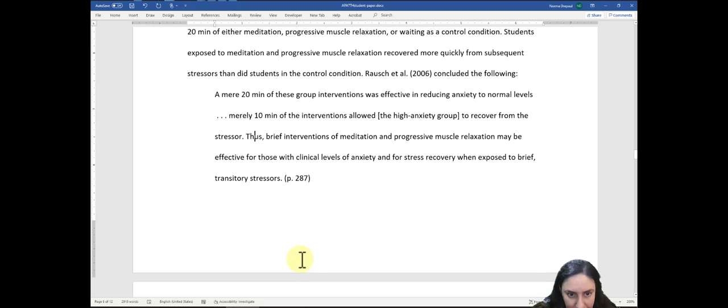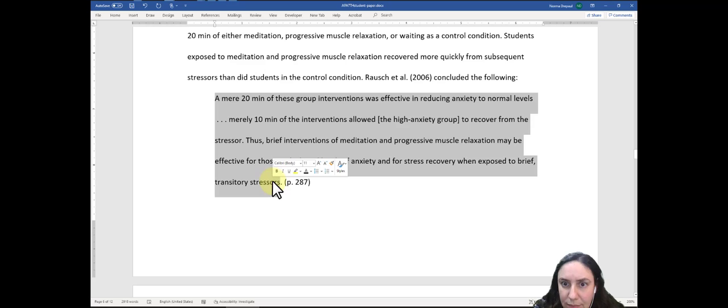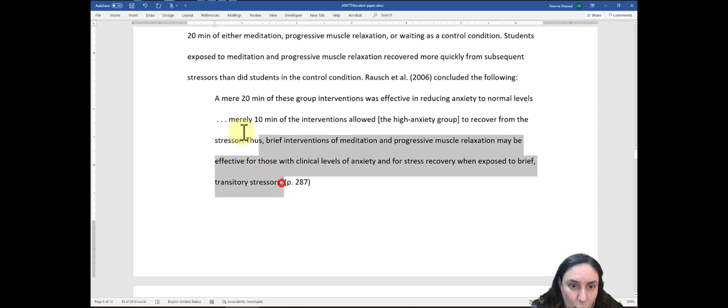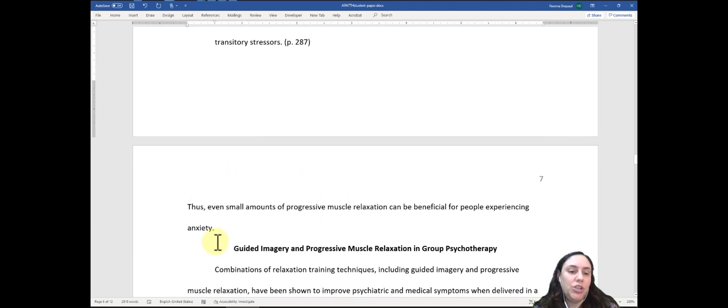Now I want to point out this piece here. Notice that this is the only time in which you would put the period after the quote, then put a space, and because it is word for word from the source, this is where you need to put in the page number. So this whole little paragraph, or big long sentences, is word for word from Roche, and here's the page number. Notice you don't put anything else here. Then you can continue on with the rest of your essay.